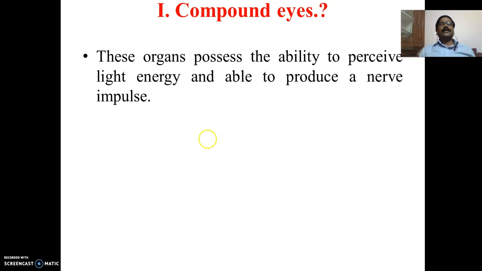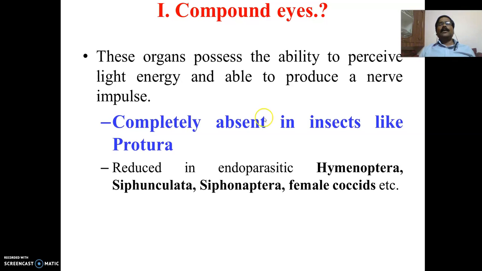Compound eyes are the organs possessing the ability to perceive light energy. They receive the light energy and are closely associated with the nervous system, wherein they produce the image. This is very important.